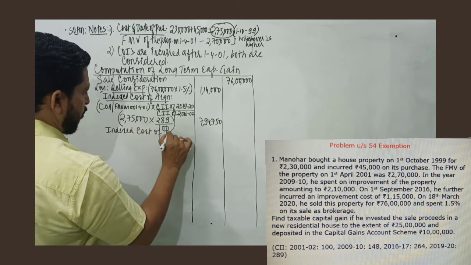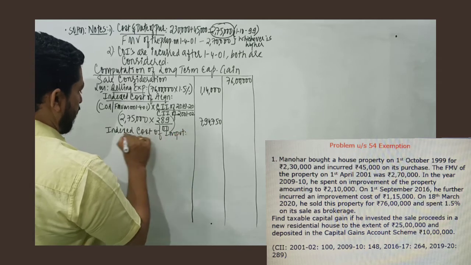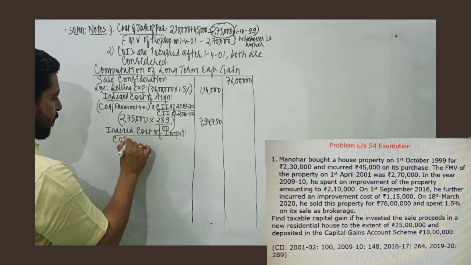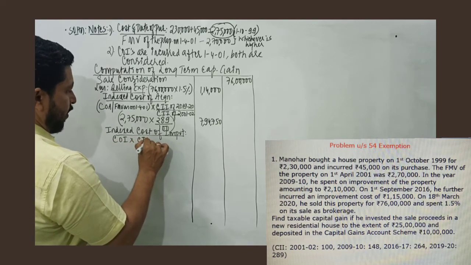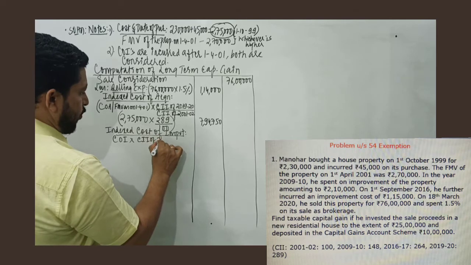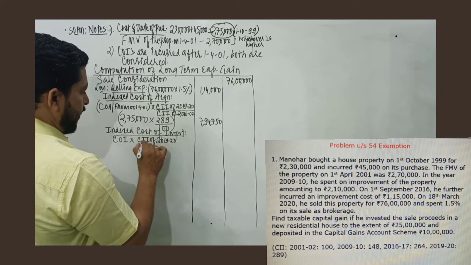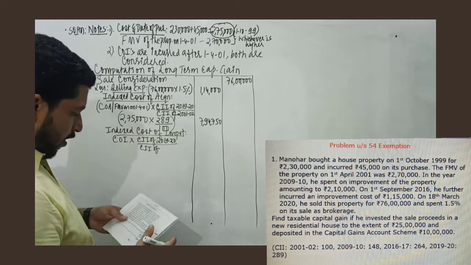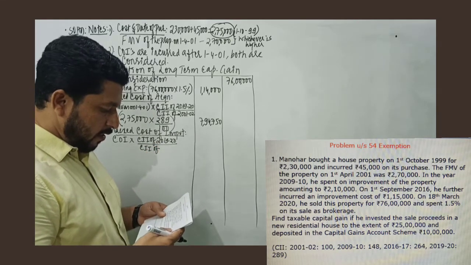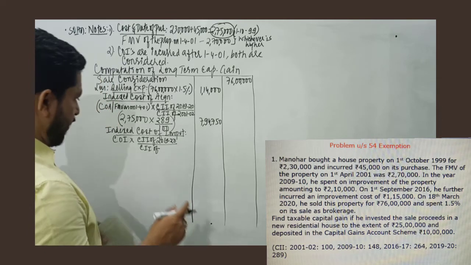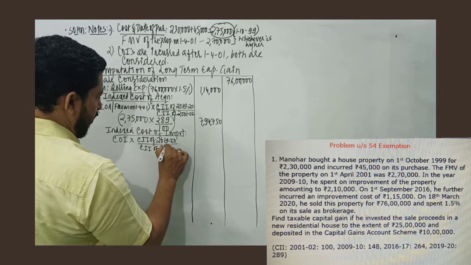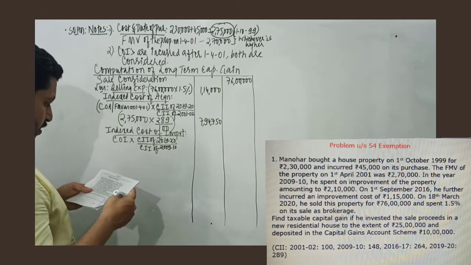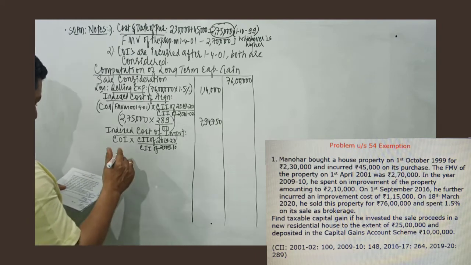Index cost of improvement. There are two improvements, and we will have to calculate the index cost separately. We take cost of improvement into CII of the year of transfer, which is 1920, divided by CII of the year in which the improvement took place. The first improvement took place in the year 2009-10, and the cost of improvement was 2,10,000.